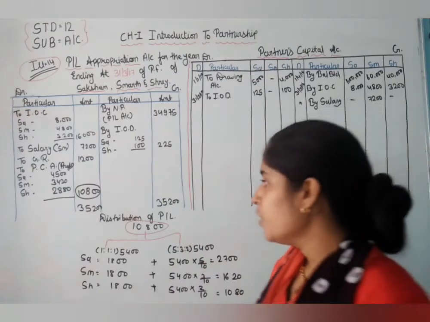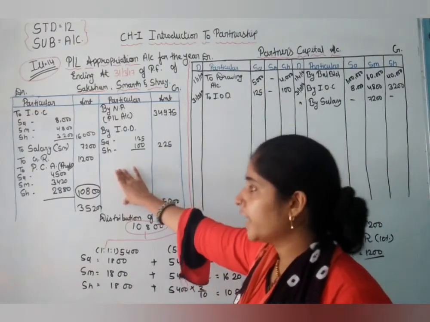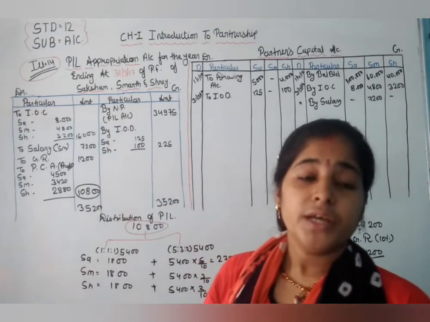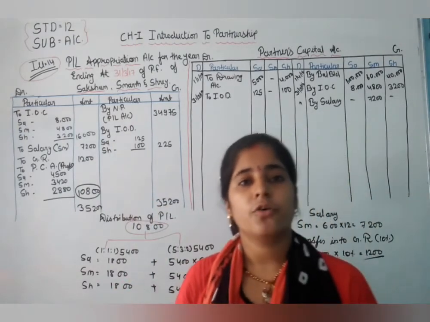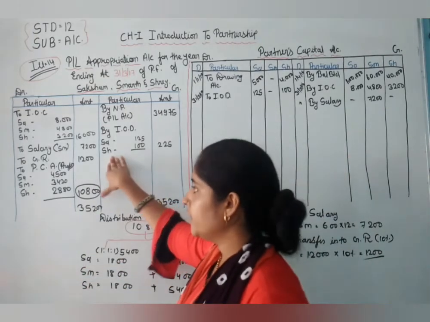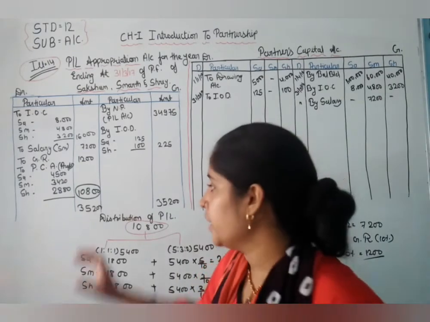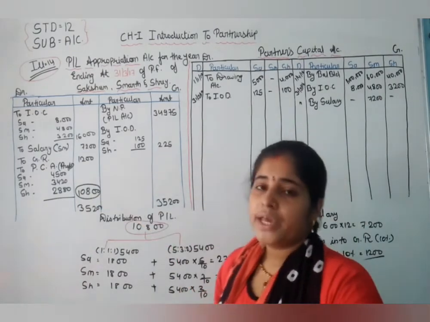What we are doing? First of all, we total this credit side and we get the difference 12,000. Then 10% of 12,000 is transferred into general reserve. So 1,200 is transferred to the general reserve. Now the remaining portion is 10,800.